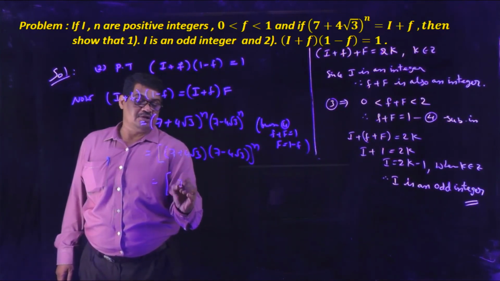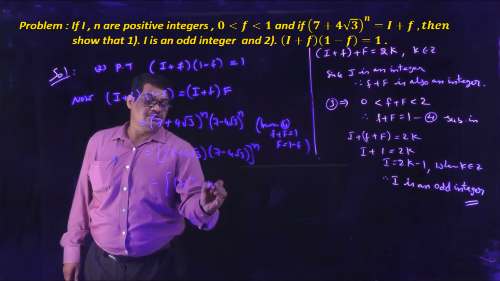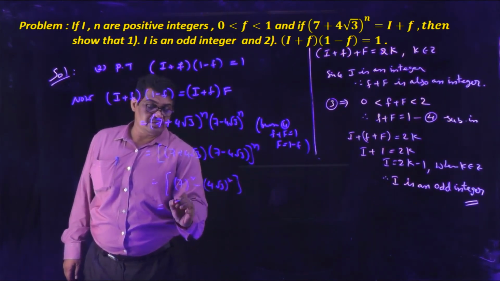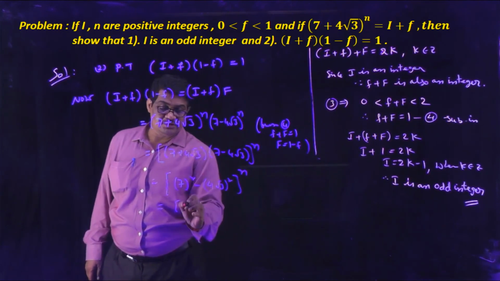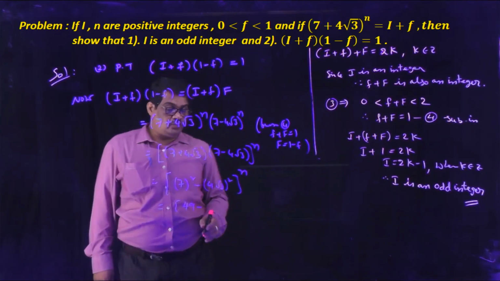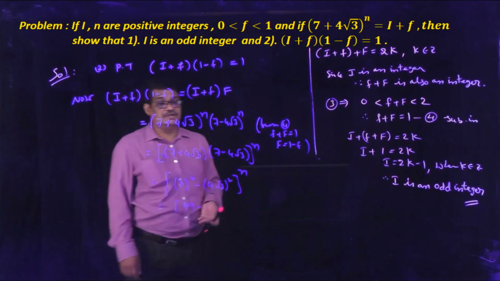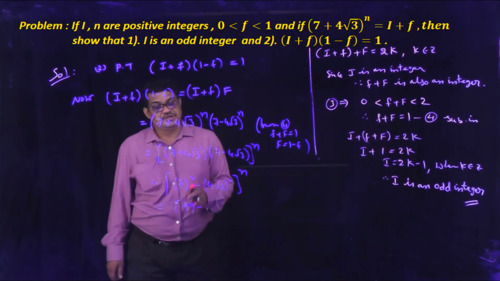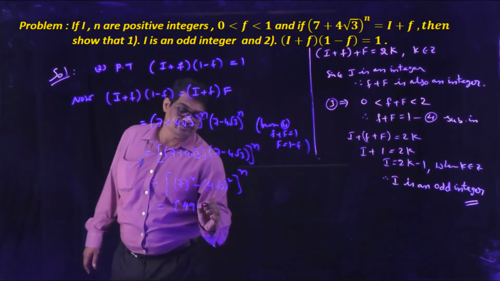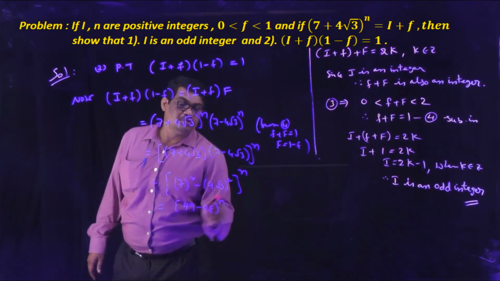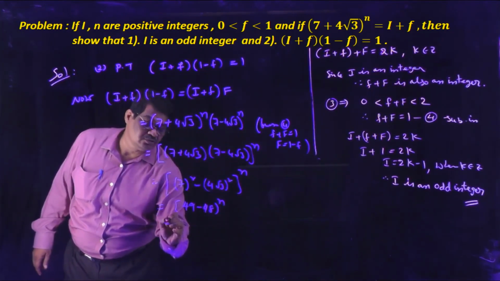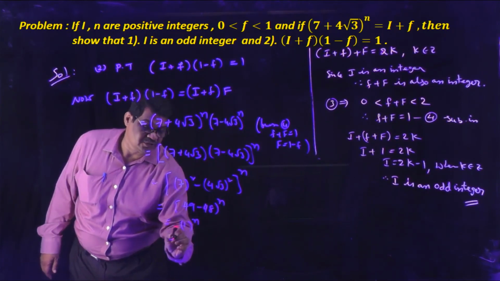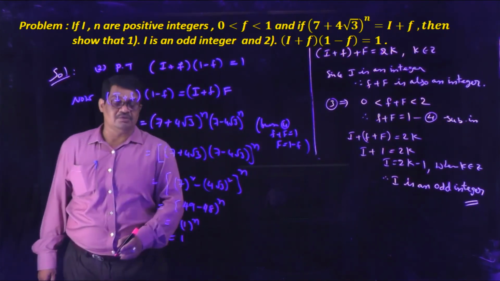So it is 7 square minus 4 root 3 whole square, whole power n. 7 square is 49. 4 root 3 whole square is 16 into 3, that is 48. So it is 49 minus 48, that is 1 to the power n, which is nothing but 1.